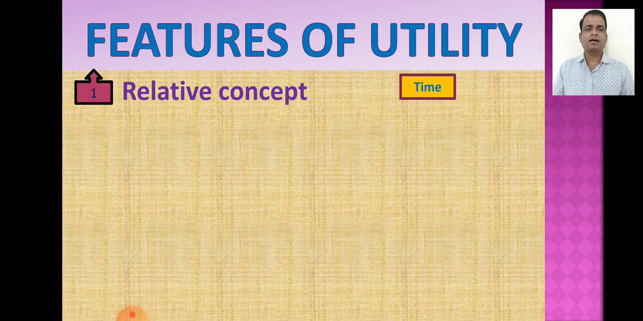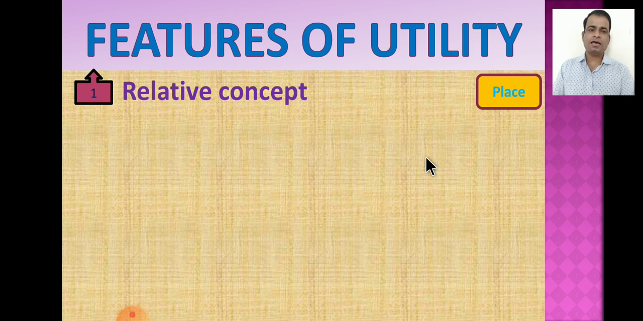So here we may take many examples related to this feature of utility. An umbrella has very little utility during the summer season, but it has greater utility during the rainy season. So the utility of a commodity is always related with time, and therefore we can say that it is a time relative concept. The concept of utility is time relative, as well as a place relative concept also.